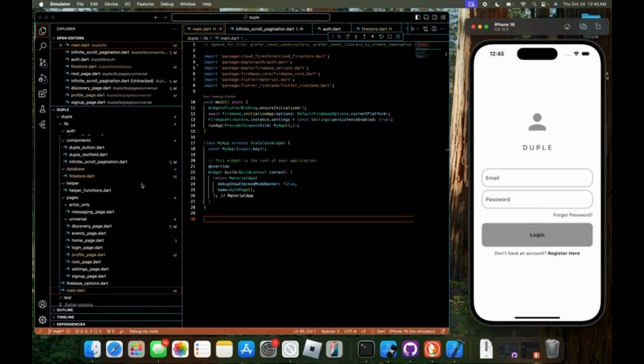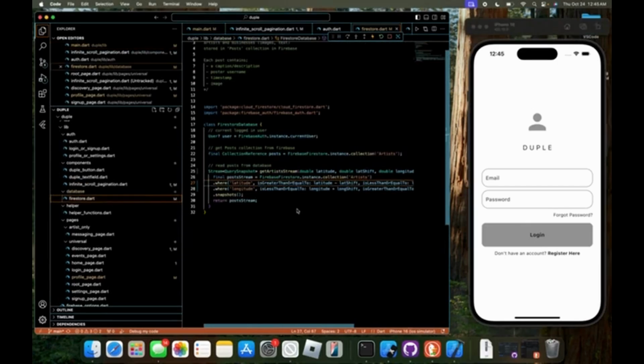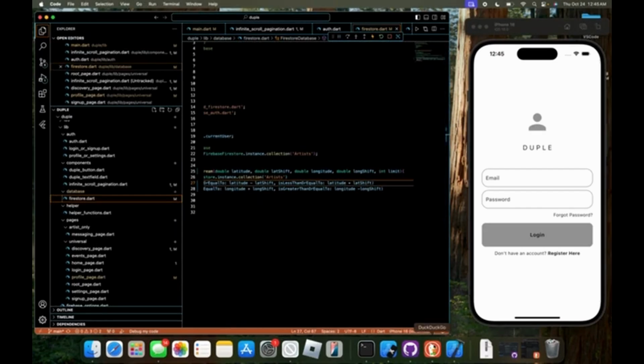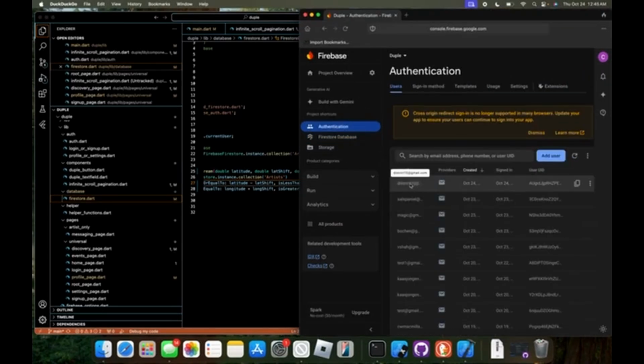Now I'll take you through the code real quick. Up here in the Firestore Dart is where I am making a query to my Firestore database, saying if it's in my latitude longitude range, send the JSON file over to me. And so here is my collection. All the backend is routed through Firebase, including the authentication. As you can see, there's the account we just made.